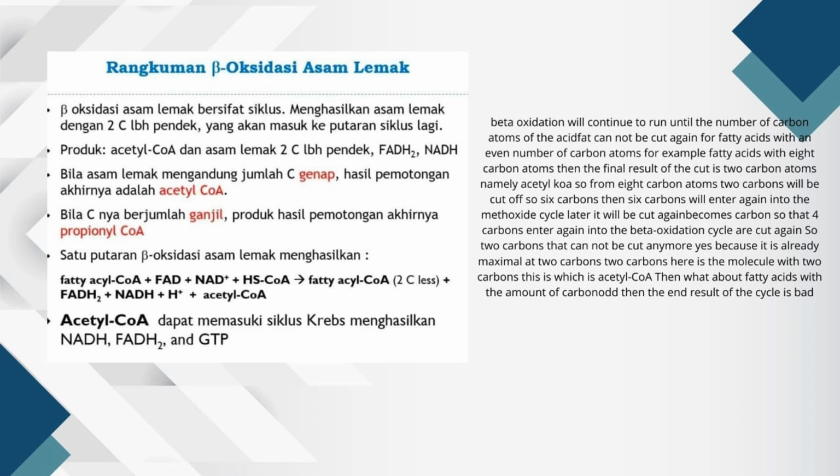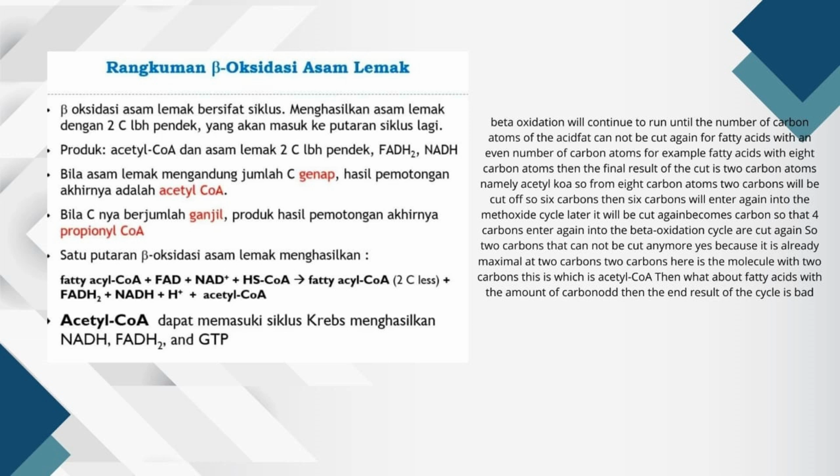Actually, the acetyl CoA from the beta oxidation results will later enter the Krebs cycle, also known as the citric acid cycle, where energy is produced. This is the beta oxidation process, after the fatty acid is activated and transported into the mitochondrial matrix.